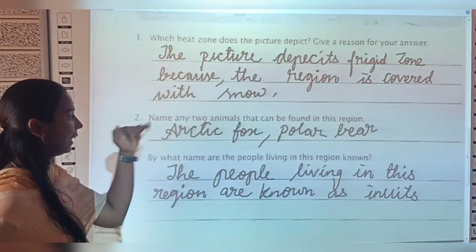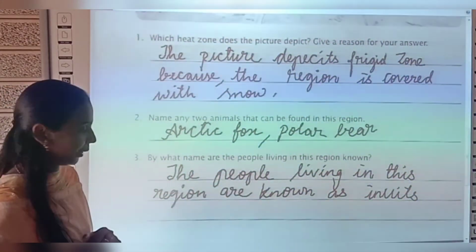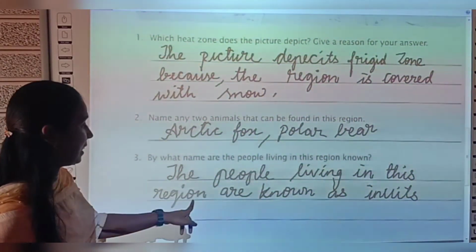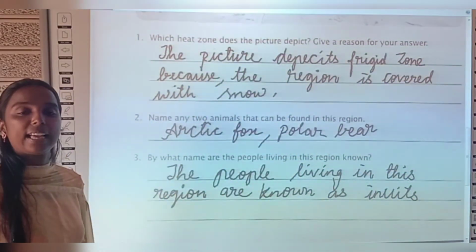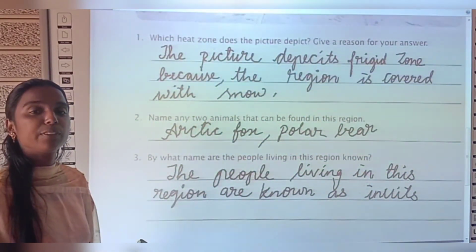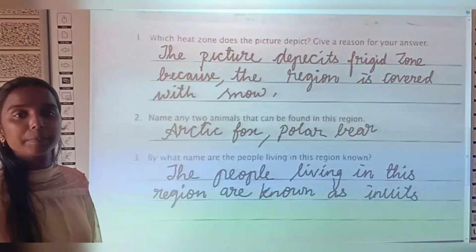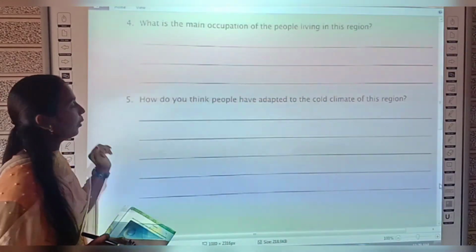So the people living in this frigid zone are known as what? Inuits. Okay, the people living in this region are known as Inuits. Have you all written? Yes, if you have completed, take the next page. Now see the fourth question.